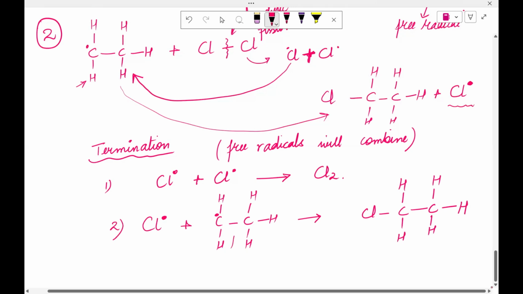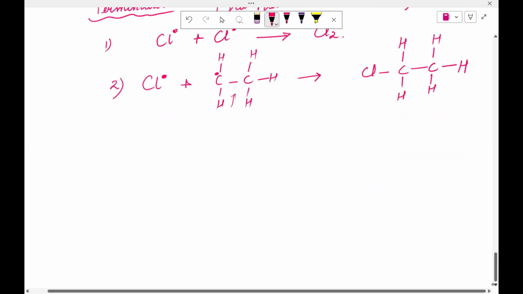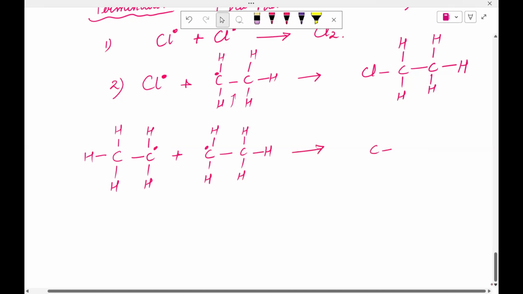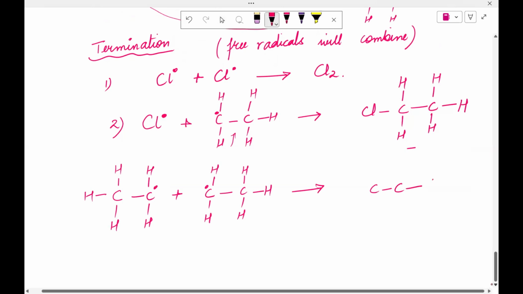This radical will combine with another one like this. We have C dash H, H, H, and this C here with H here, and they are going to combine with another same radical like this. They are going to make a bond like this, and now we have four hydrogen like this, and they form the structure.